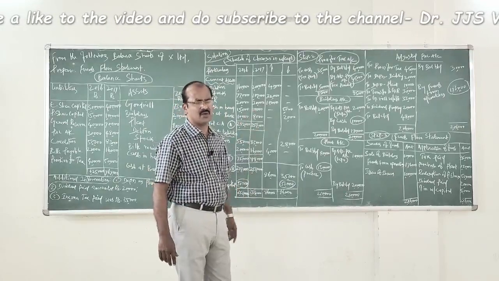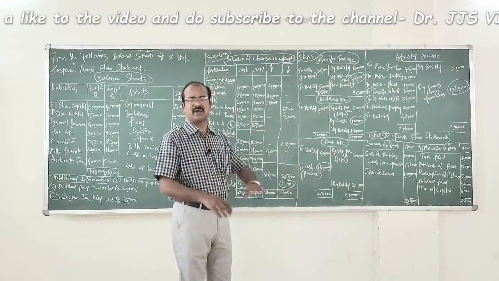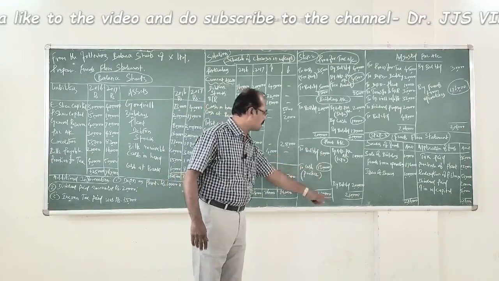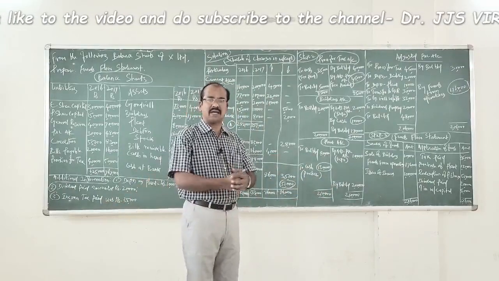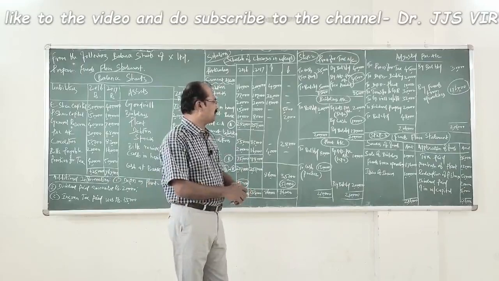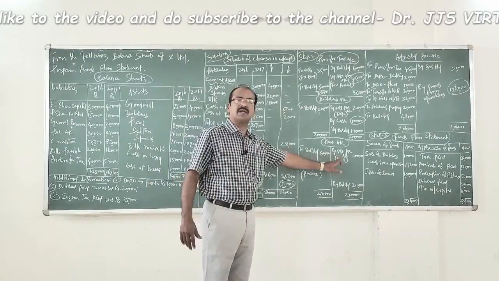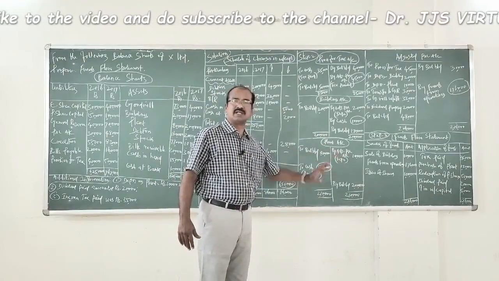The next ledger account we need to open is for plant. This being an asset, we have to write the opening balance on the debit side, to balance brought down 80,000, by balance carried down 2 lakh rupees. Then regarding plant, we were informed that the plant has been depreciated to the value of 10,000. So adjusted profit and loss account debtor to plant 10,000, which is recorded.